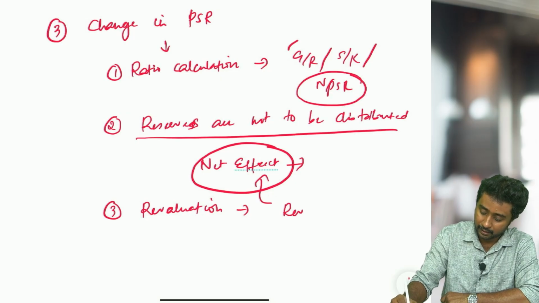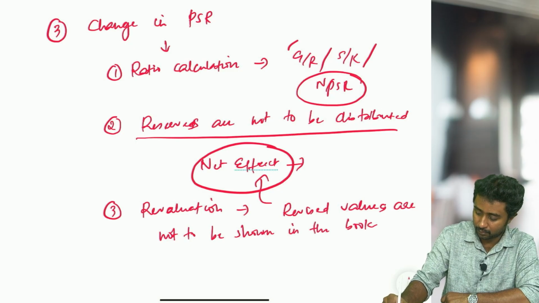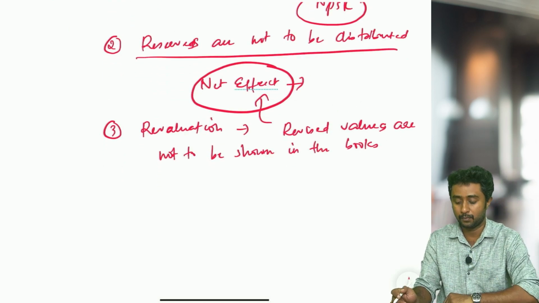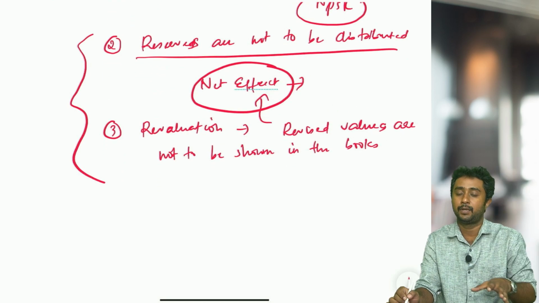Sometimes they will say revised values are not to be shown in the books. So in both these cases we are using the same method only.